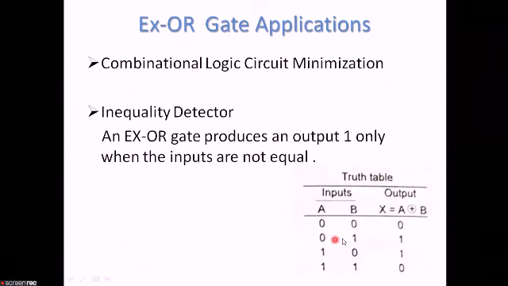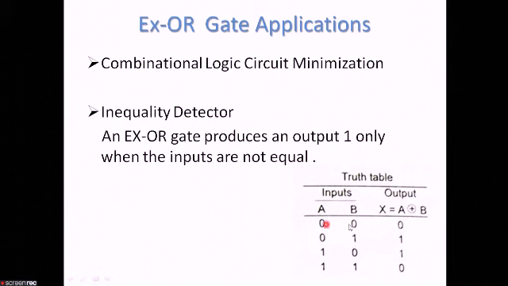In the truth table, we can see that when this input is 0 and this input is 1, that is, these two inputs are not equal, these two inputs are unequal, so this output is high, that is, the XOR gate produces output 1 when the inputs are not equal.